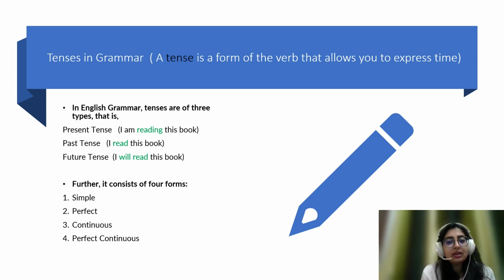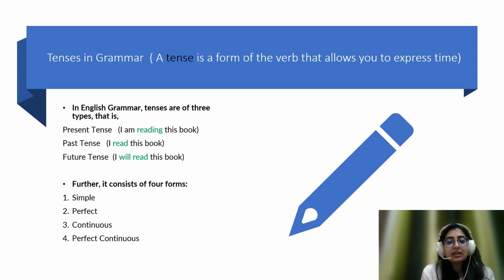As you can see, there are three types of tenses: present tense, past tense and future tense primarily, and I have jotted down examples here as well so that it is easy for you guys to understand the difference. The first is present tense, which has an example like I am reading this book. If I say I'm reading, it is signifying that I am doing something in current time, in the present moment. So this is present tense.